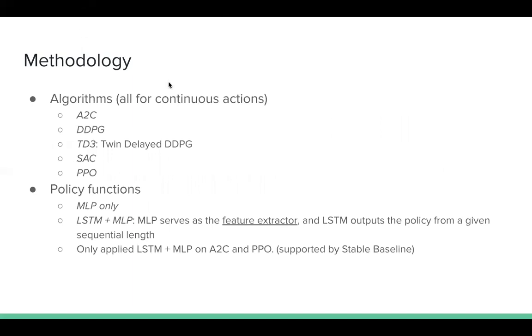Okay, so in order to solve the trading problem, we use 5 well-known algorithms, which are all able to solve problems with continuous actions. Moreover, instead of using the traditional multi-layer perceptron as policy function, we try to apply long short-term memory, which is LSTM for short, to see if it can capture the trend from the historical data. Note that not all the algorithms support LSTM policy. We only use LSTM in A2C and PPO.